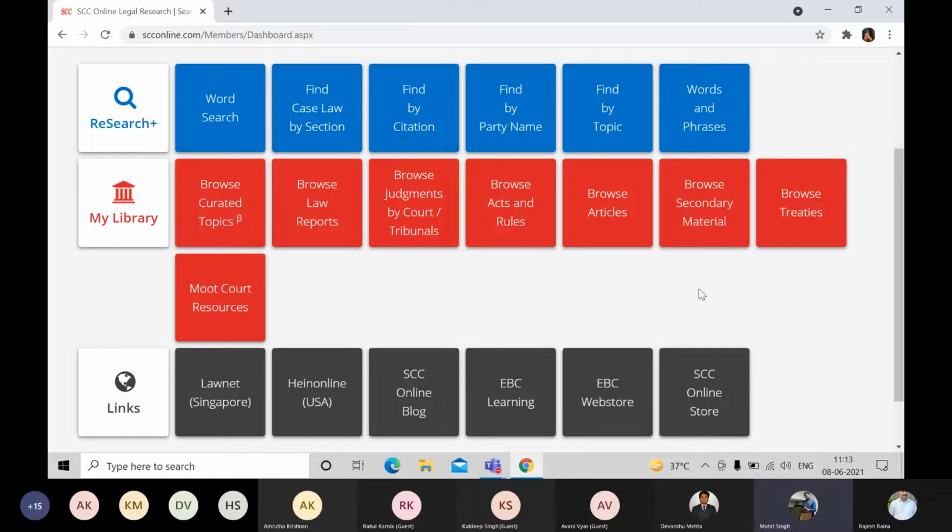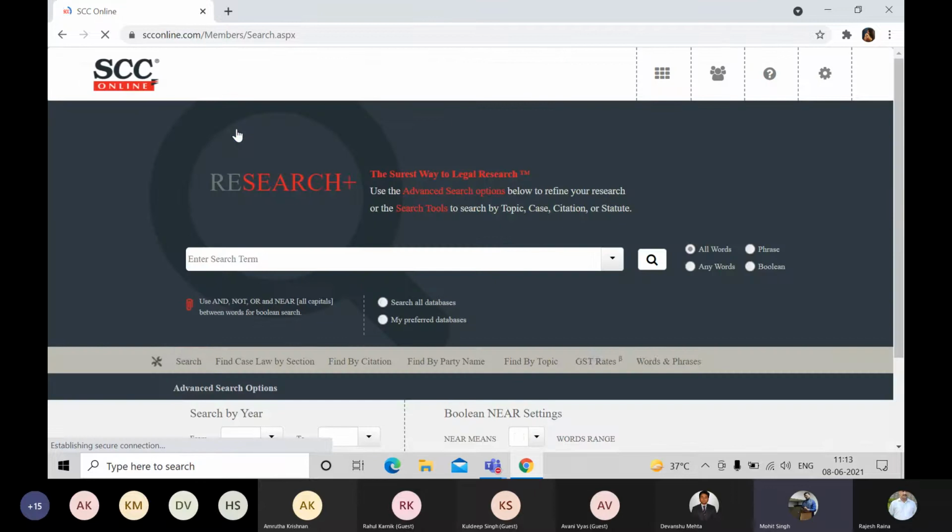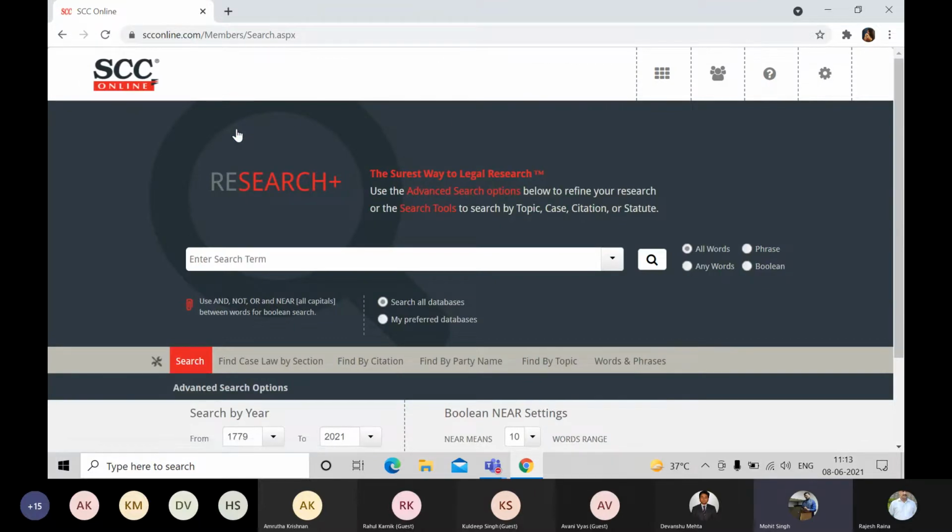So we'll go into the word search right now. Word search is the first tile in the research bar. And word search, you can identify this as the mini Google of SCC Online. Whichever word you type over here, it will give you the search accordingly, right? So we'll just take a very basic search over here, and then we'll move to the advanced searches on how you can do it. So for an example, I quickly wanted to find some latest Supreme Court judgments on the topic of mens rea, right? It's a Latin maxim, and I quickly wanted to find it.